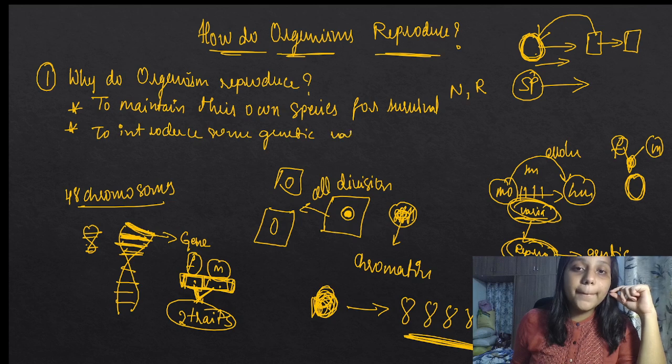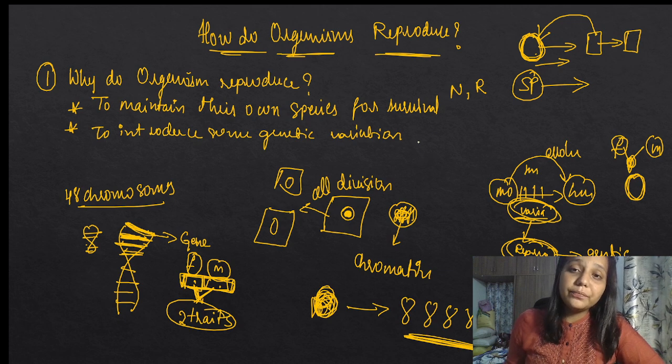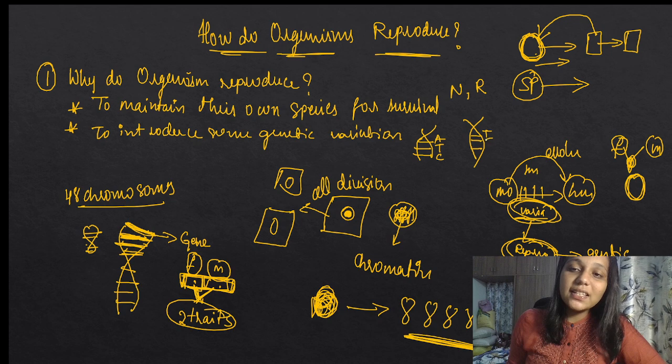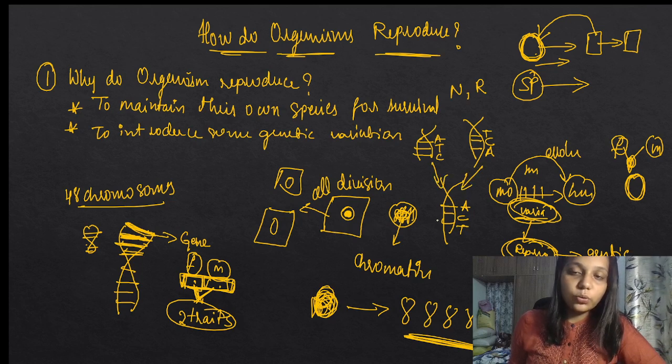Genetic variations. Matlab, okay, if my father's DNA, for example, if you take like it is ATC, this is some type of information which is given, and my mom's DNA is giving TCA. ठीक है, and in my DNA there is ACT. So is that information just passed on? No, it becomes some variations.